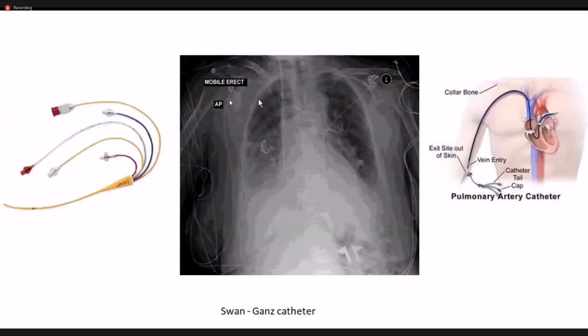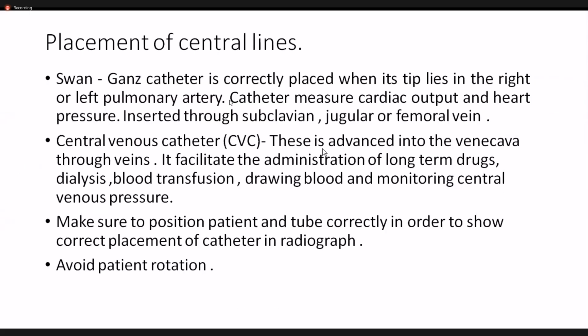A radiographer must have knowledge about these catheters and the central line, and where they should actually end up. If you find the catheter not placed in the right position, you can call the physician or nurse and say that the placement on this radiograph is not accurate. It is very important for a radiographer to have knowledge about these catheters and their placement. The next thing is to avoid rotation of the patient, as I have said.